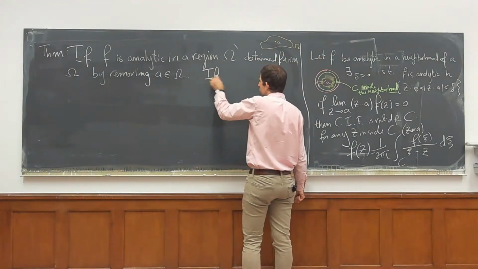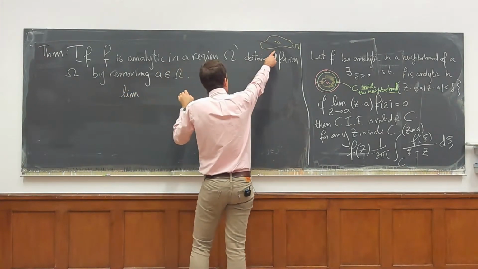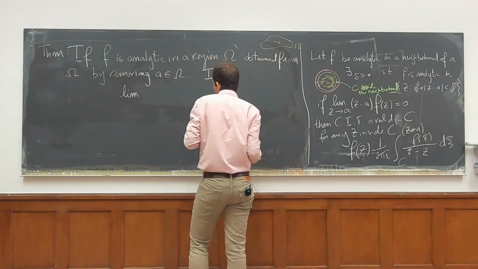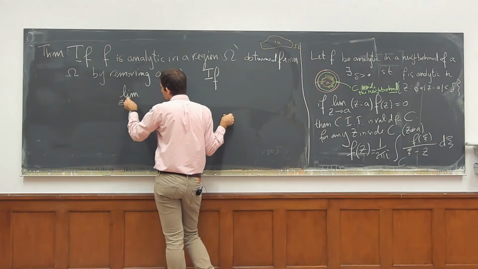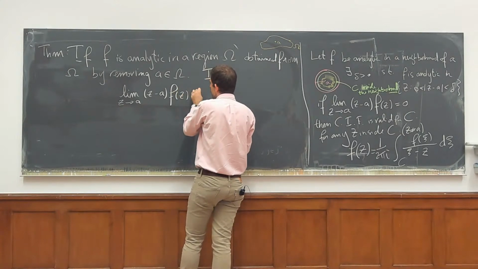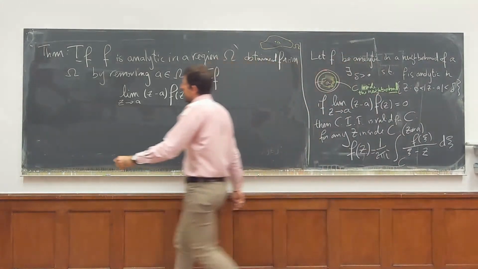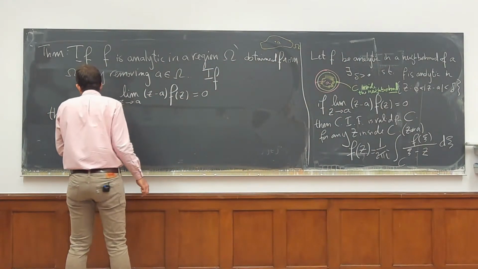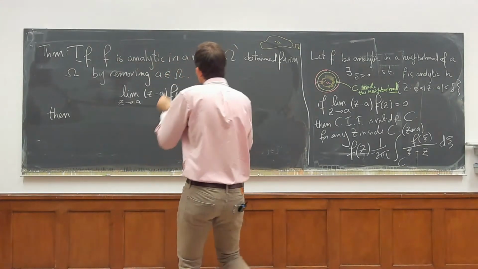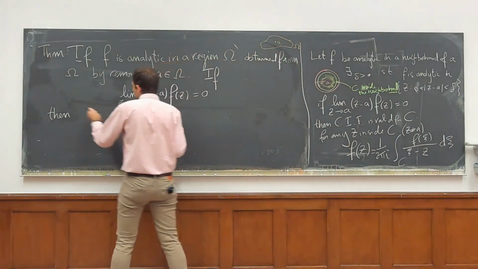If the limit, right? Because A was in omega, there is a neighborhood of A that's inside of omega. So I can talk about limits going to A. Then, I'm not sure what language to use, but if this happens, then f can be extended to a function analytic in all of omega.